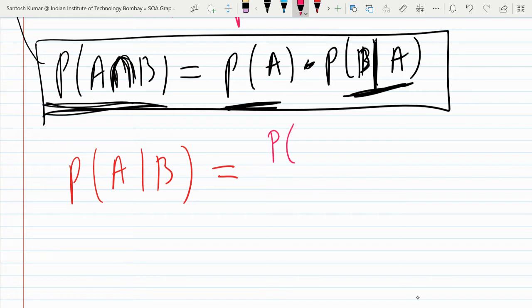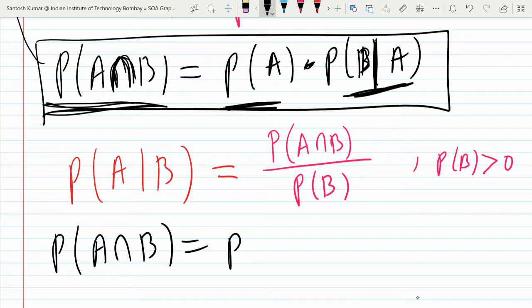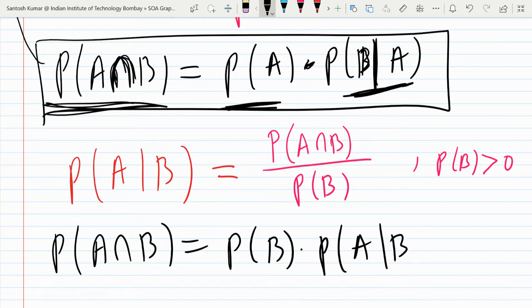So probability of A intersection B, divided by probability of B. So probability of A given B is equal to probability of A intersection B upon probability of B, provided probability of B should be strictly more than 0. Okay, so again, if we do cross multiplication, we will get probability of A intersection B as probability of B into probability of A given B.